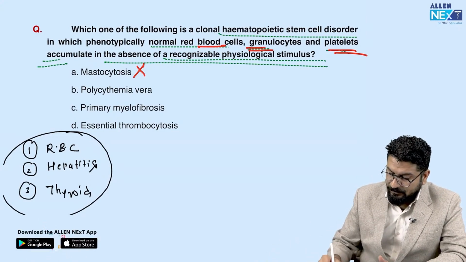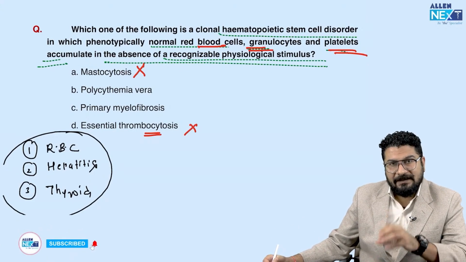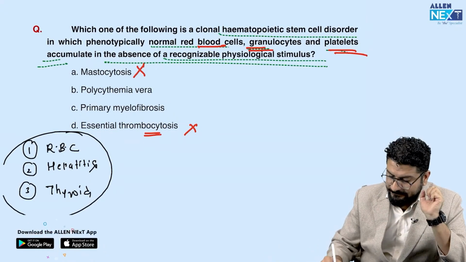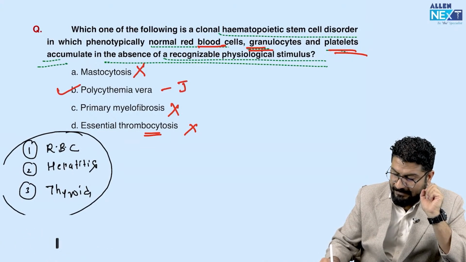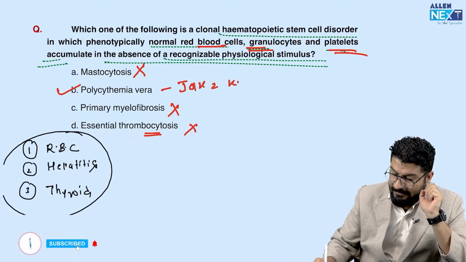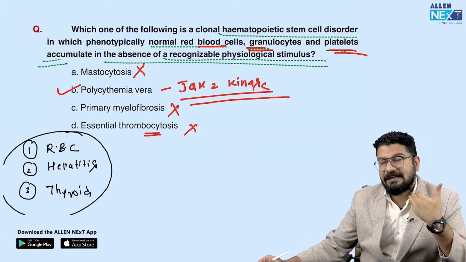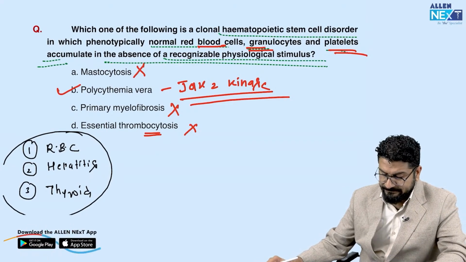In essential thrombocytosis, you will see only platelets accumulating. In myelofibrosis, there will be fibrosis in the bone marrow that will lead to destruction of hematopoietic stem cells. Polycythemia vera is due to JAK2 kinase mutation. It is a condition where you will see RBC, WBC, platelets, all cell lines will increase. All these 3 will accumulate. So the answer will be B.